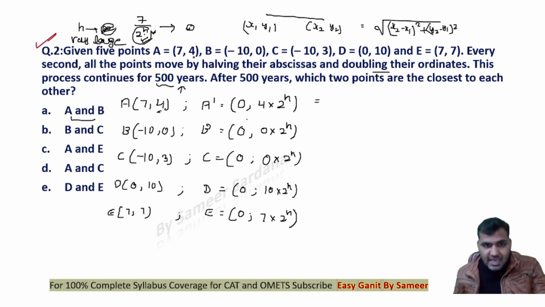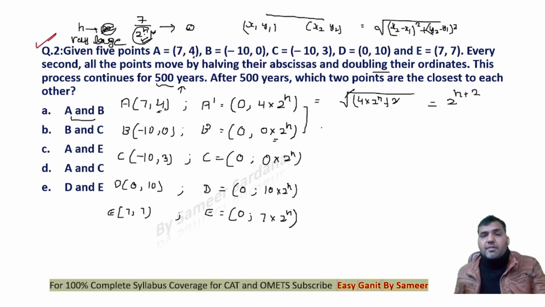Now see guys, if I want to find out the distance between AB, it would be square root of x2 minus x1 square plus y2 minus y1 square. So this will be 4 into 2 power n minus 0 into 2 power n, and the x difference is 0 itself. So you see that the difference is 2 raised to power n plus 2 actually. This is the distance between A and B.